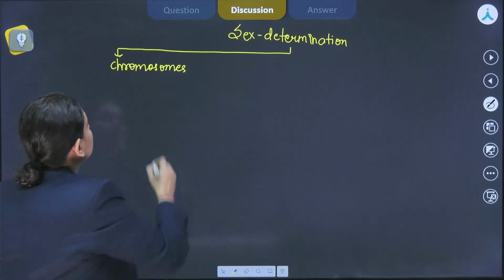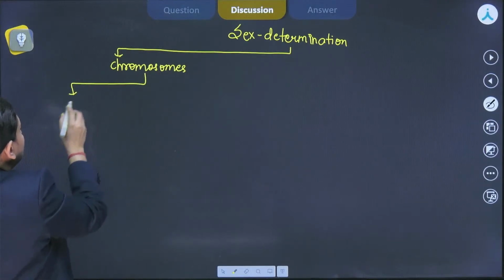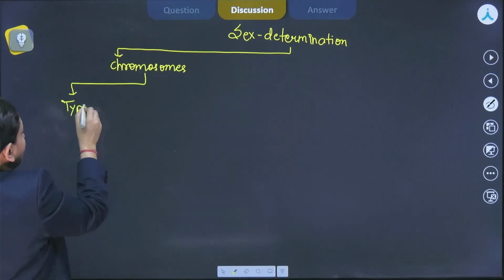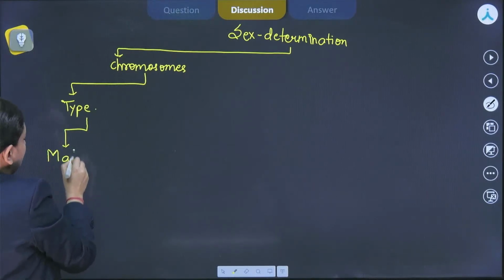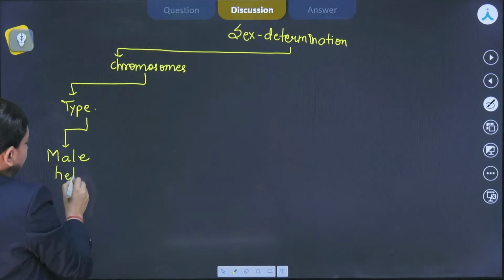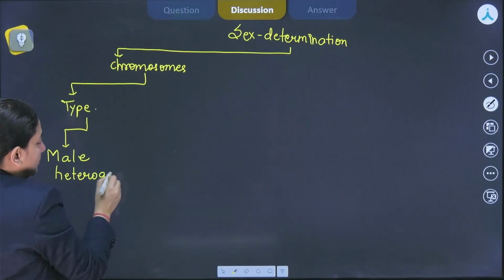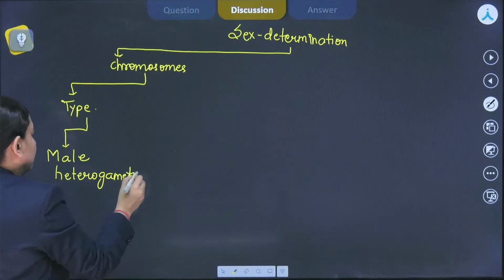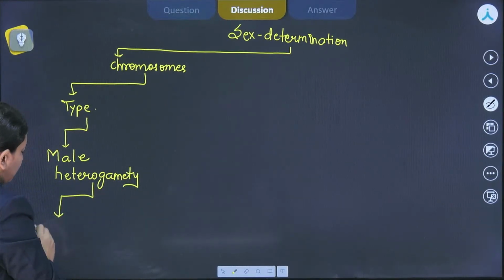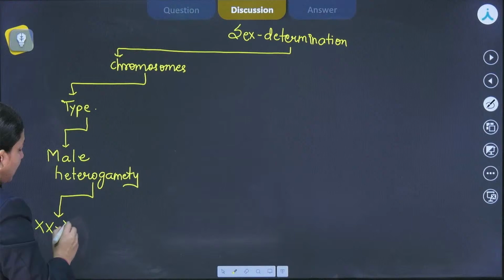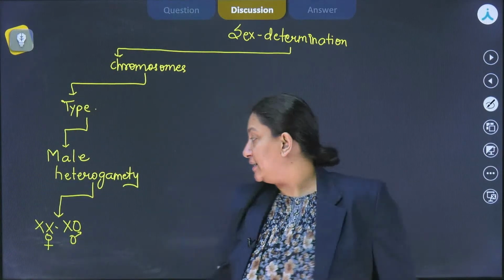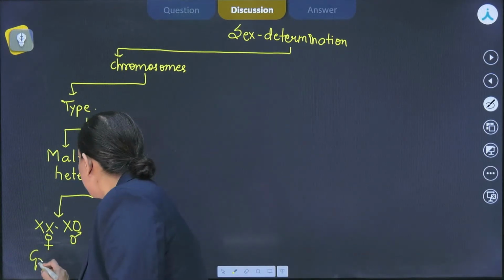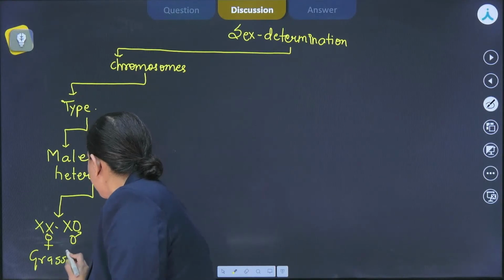If we talk about what type of chromosomes we have, for example, we can have male heterogamety, in which again we can have two types. We can have XX-XO, in which males are XO and the females are XX, homogametic, right? This could be seen in the case of grasshopper, as I have told you, right?